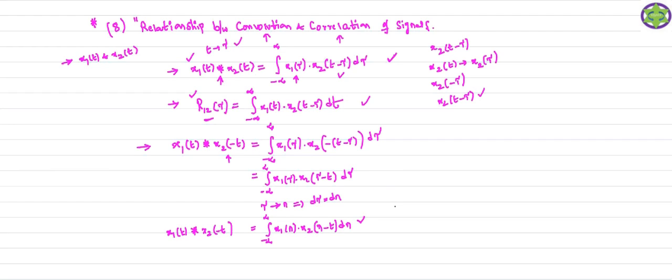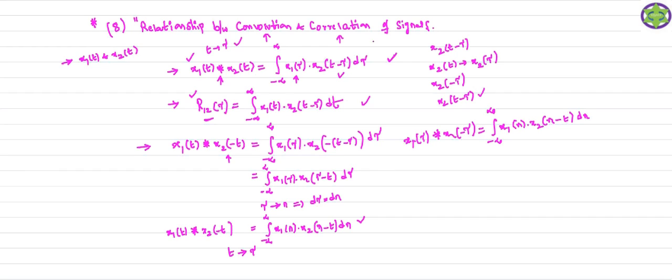Now after this, you replace t by tau on both sides of this equation. You substitute t by tau on both sides of this expression. So you will get x1 of tau convolution x2 of minus tau, equal to the integral from minus infinity to plus infinity of x1 of n, x2 of n minus tau, dn.